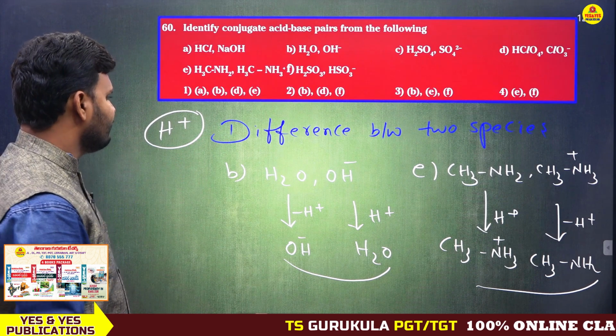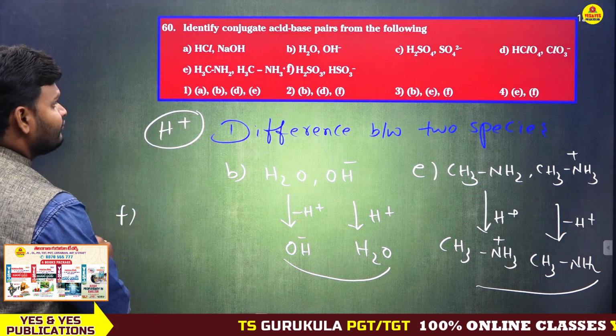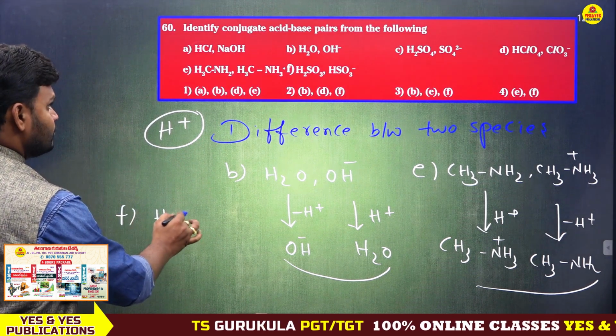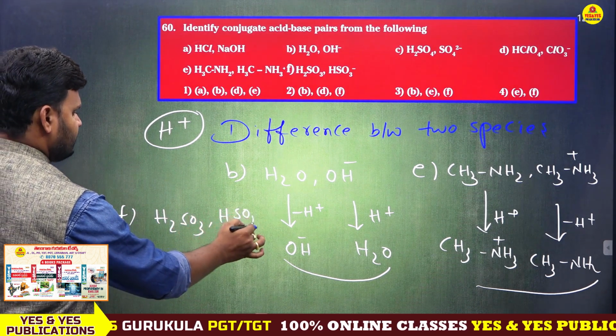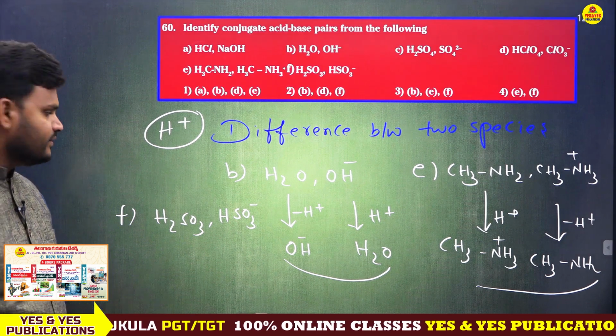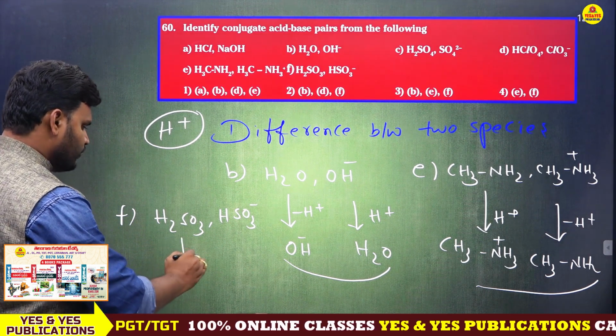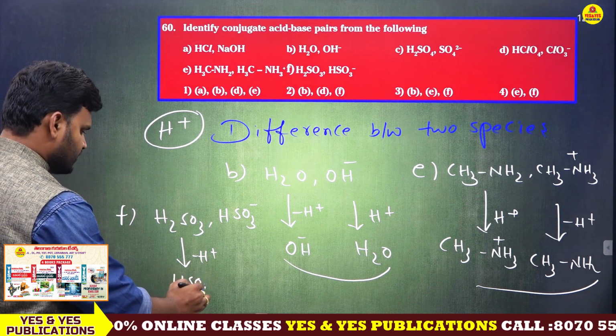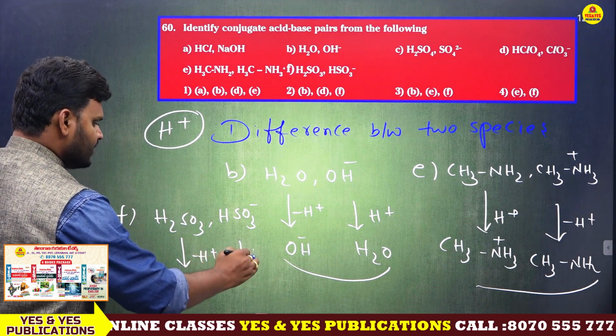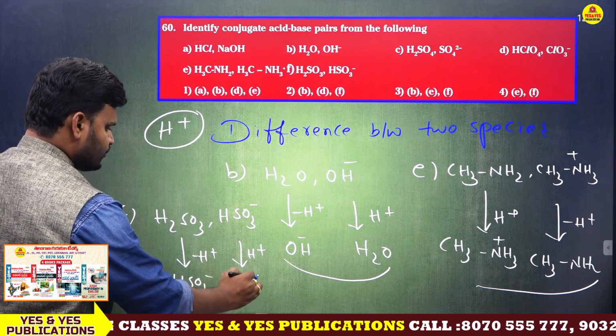Next, what about F? H2SO3 and HSO3 minus. Yes, this is also a conjugate acid base pair. Why? Because when you remove H plus, you will get HSO3 minus. When you add H plus, you will get H2SO3.